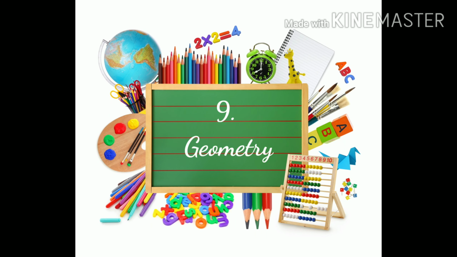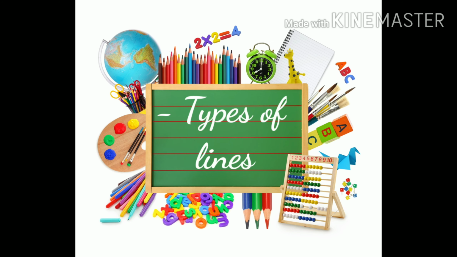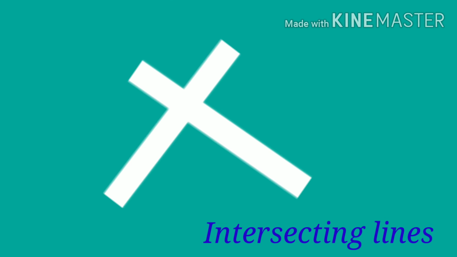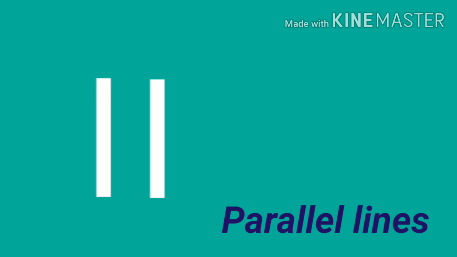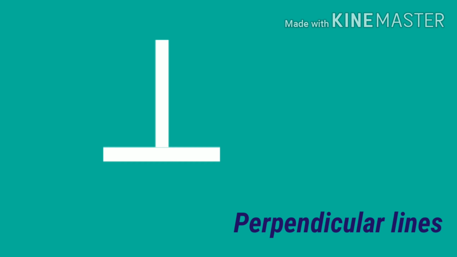Now today in chapter number 9, geometry, you are going to learn a new topic: types of lines. So there are three types of lines. First, intersecting lines; second, parallel lines; and third, perpendicular lines.